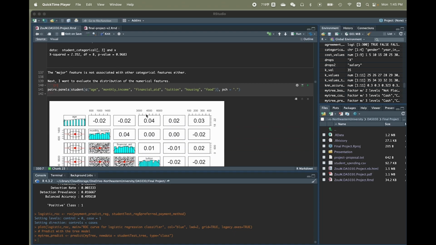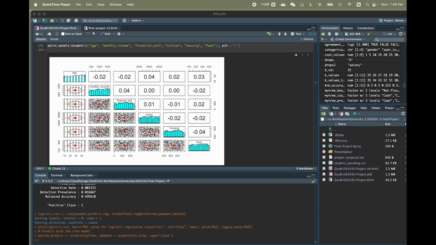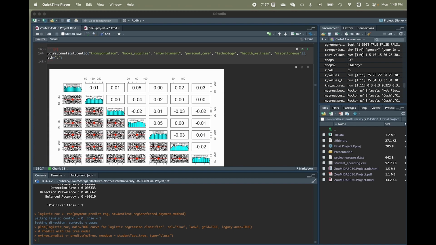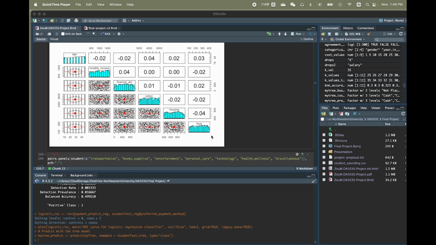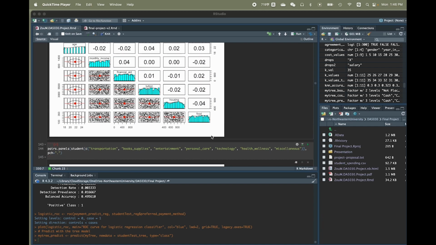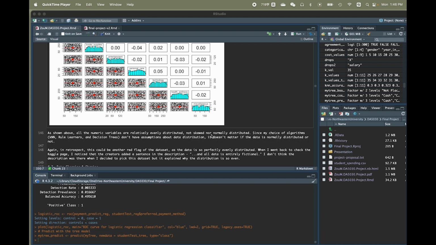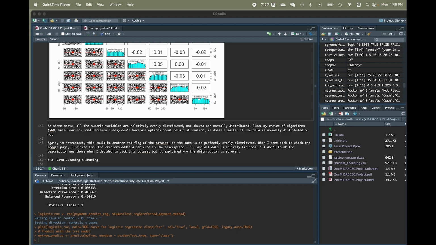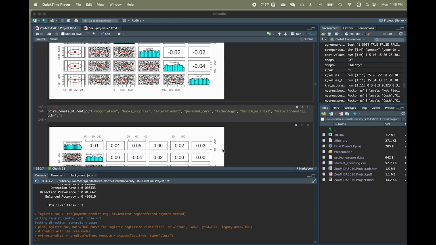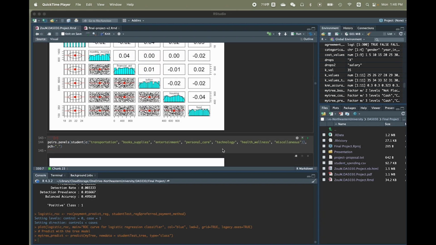After that, I also wanted to see the distribution of the numerical features to see if they are normally distributed or skewed. And you can see here they are quite even. So this might be another red flag that I should have caught, because the distribution is just so perfect. Like, how can they be so perfect? After I started realizing there's something wrong with the dataset, I went back to the Kaggle page and noticed they may have added a sentence in the description saying all the data is entirely fictional. I guess maybe that's why the data distribution is quite perfect.